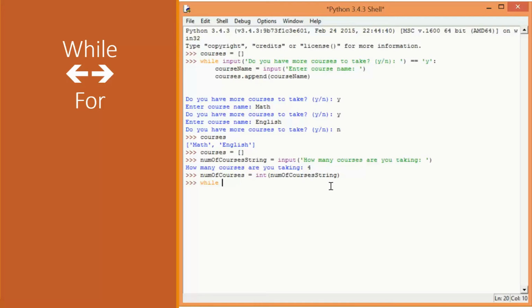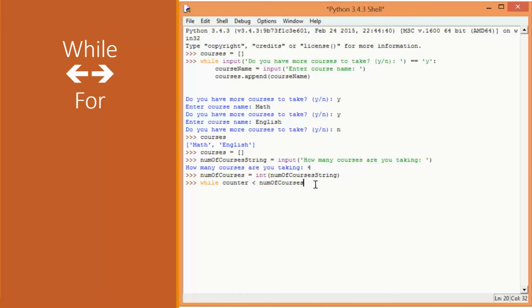and let's say I'm going to count how many courses I asked the user to enter so far. I'm going to have a counter variable, and my condition, because this is a while loop, would be, so every time I ask the user, I'm going to add it to the counter. I'm going to say, while the counter is less than the number of courses the user is taking, ask the user again to enter the course name.